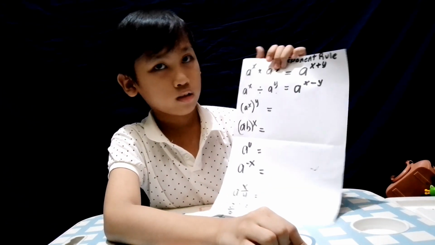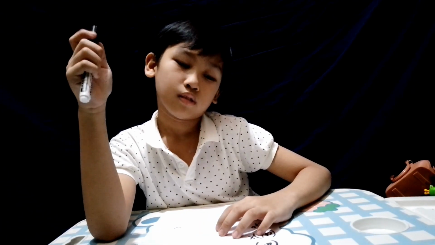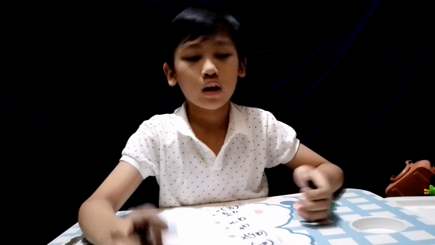It's not AX. When you say AX, that's multiplication, you multiply A and X. But the quotient rule is A to the power of X. Don't forget the words "to the power." Now we're moving on to the next rule.